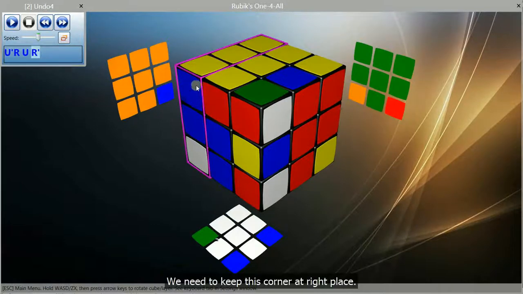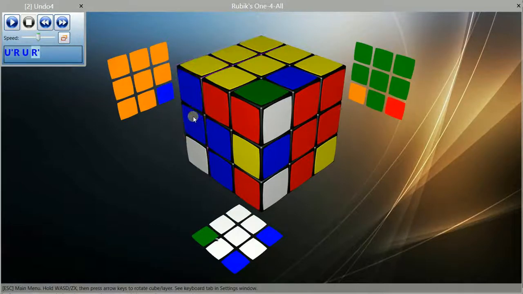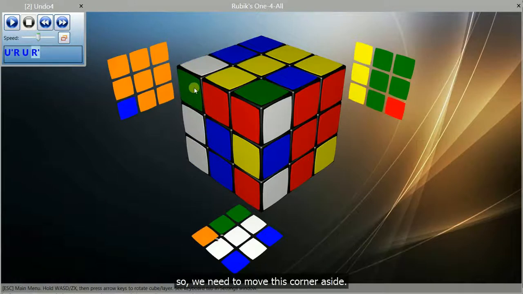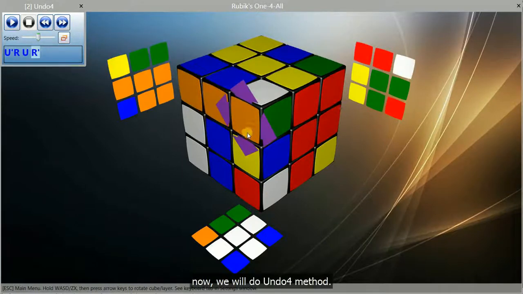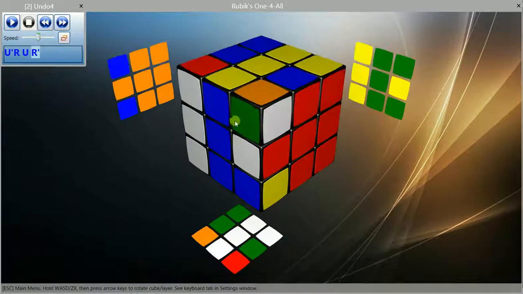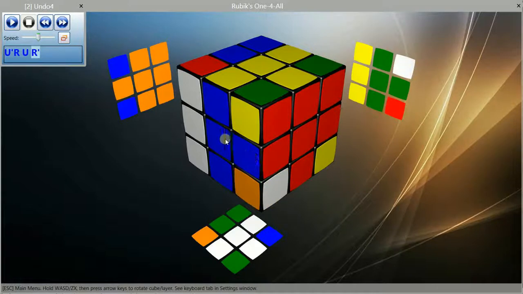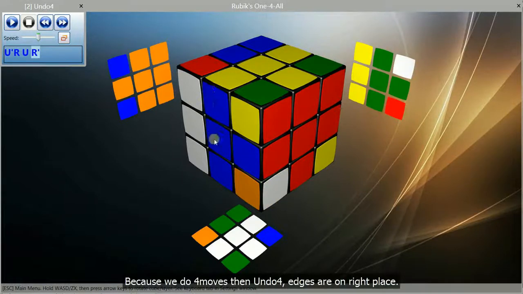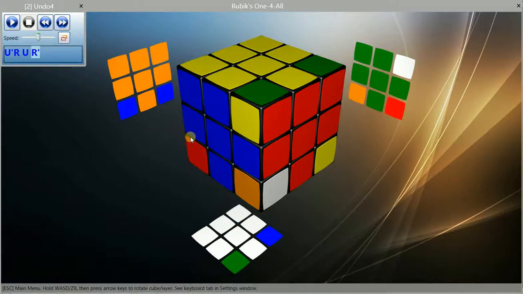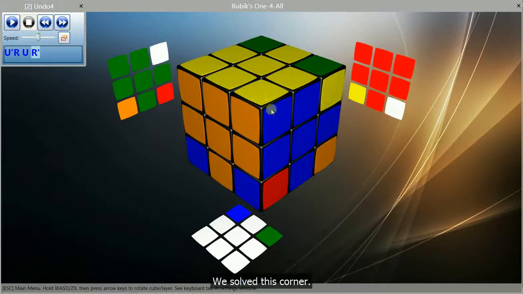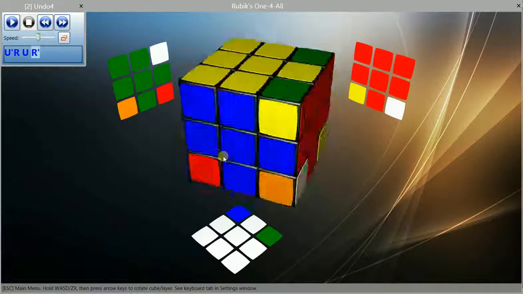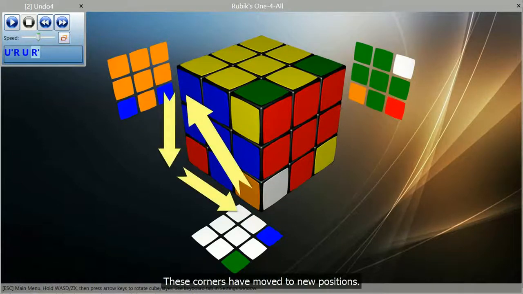We need to keep this corner at right place. So, we need to move this corner aside. Because we already do 4 moves, now we will do undo 4 method. Because we do 4 moves then undo 4, edges are on right place. We solve this corner. These corners have moved to new positions.